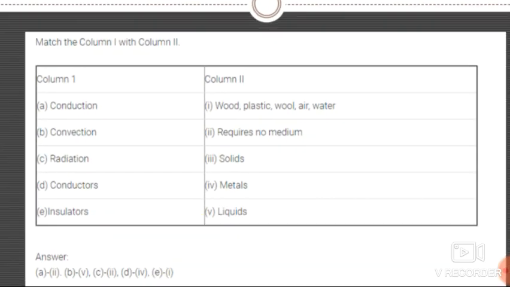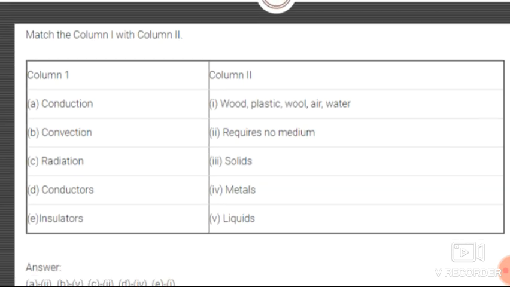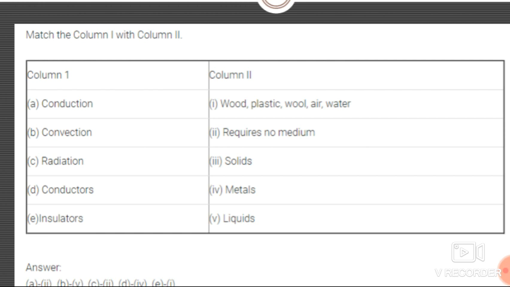See over here, you have to match these pairs. In column 1, what is given over here? These are the procedures: conduction, convection, radiation. Conductors and insulators are the materials. Now in the second column, first, what is this? Conduction. So what is the matching pair for conduction?